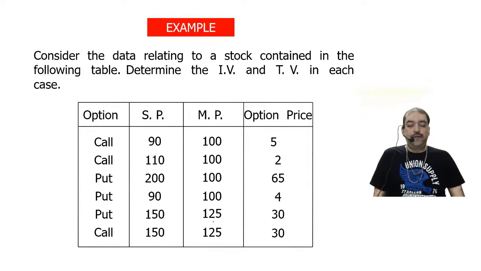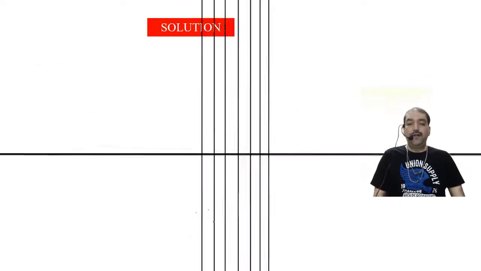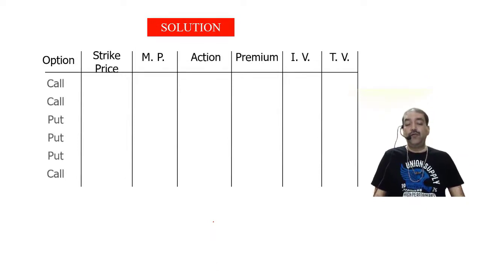First two are call options, third, fourth and fifth are put options, sixth one is call option. Okay, now let us see the solution. We'll prepare a table like this with 7 columns: option, strike price, market price, action, premium, intrinsic value, time value. Intrinsic value and time value are the breaking up of the premium.